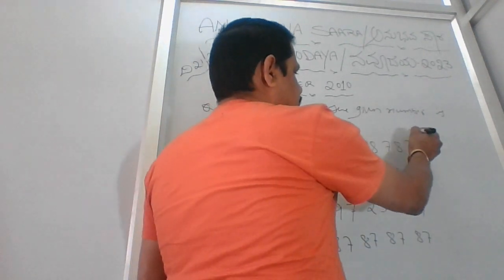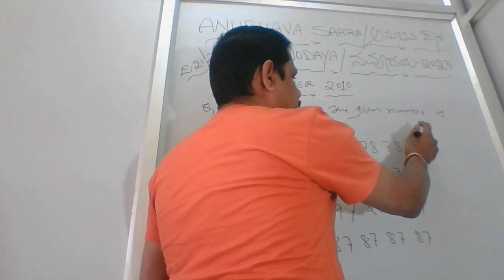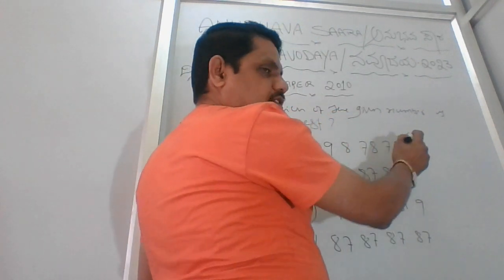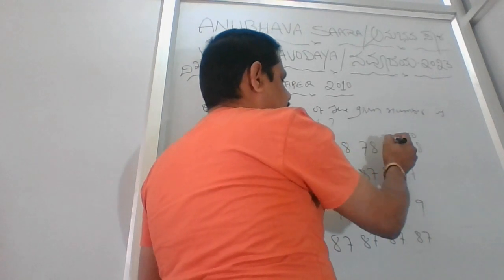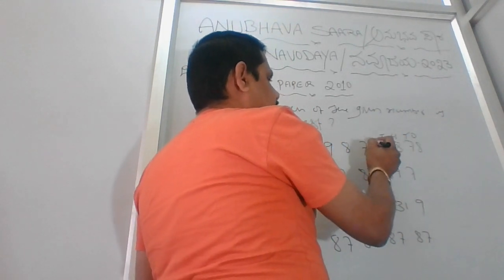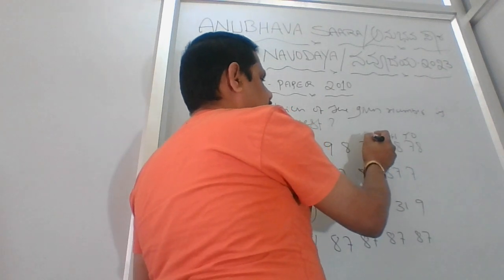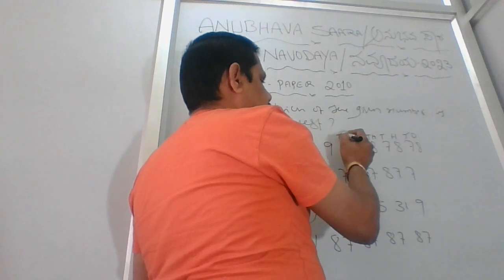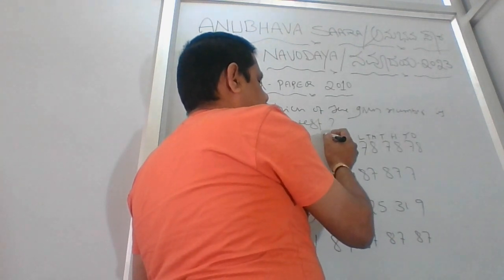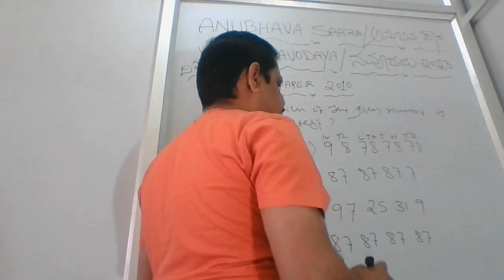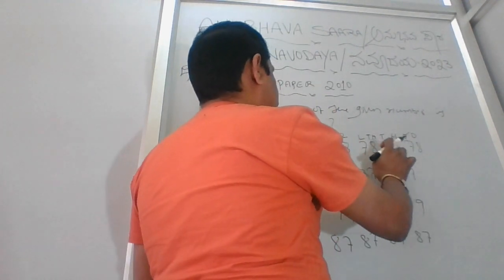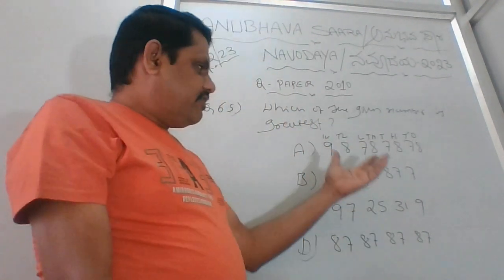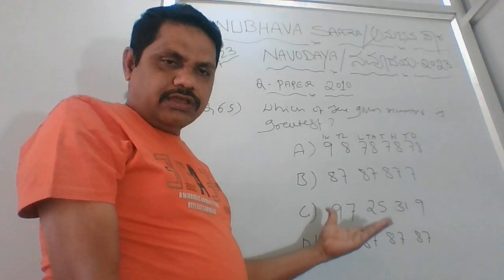Fine. So 0, ones, tens, 100, 1000, 10,000, lakh, 10 lakh, 1 crore. I'll write it down and explain slowly so you can understand.